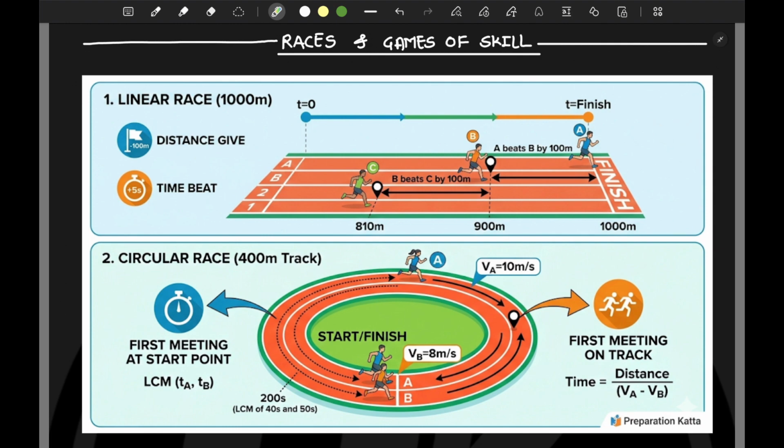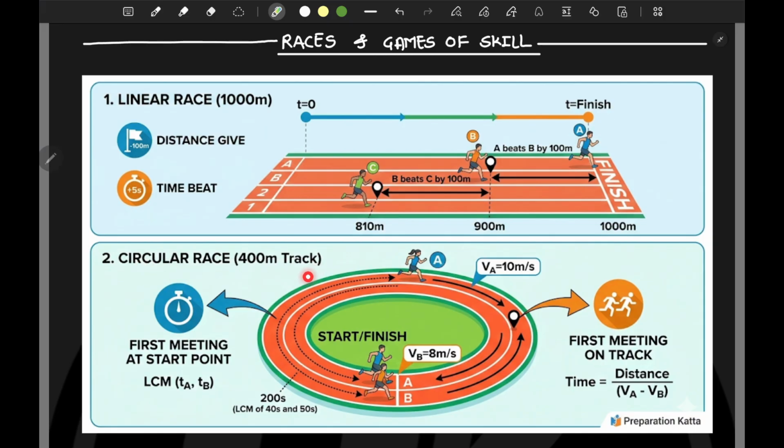Now, most of the students find it confusing because of some terminologies, and first we will understand those terminologies. In a problem, they might give: there is a race between A, B, C, and A beats B by 100 meter, B beats C by 100 meter. While solving such problems, students might get confused on how to convert these statements into equations so that we can get the answer.